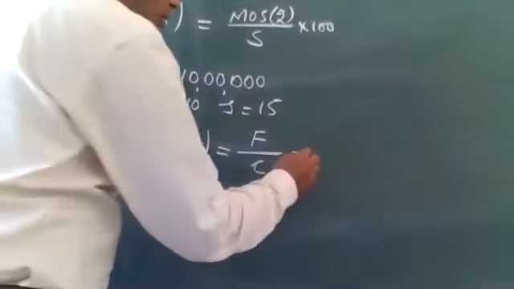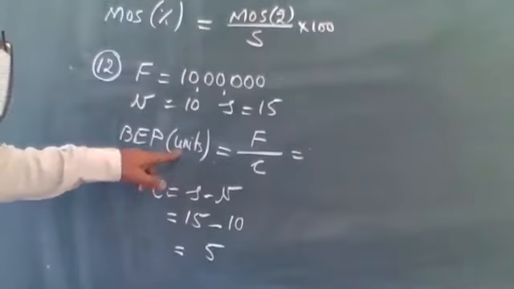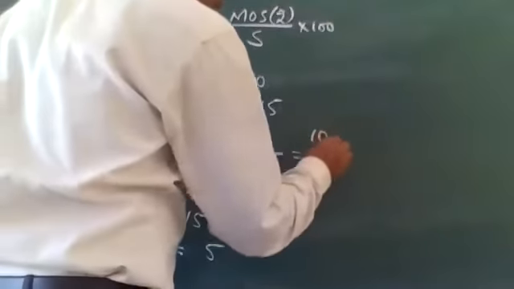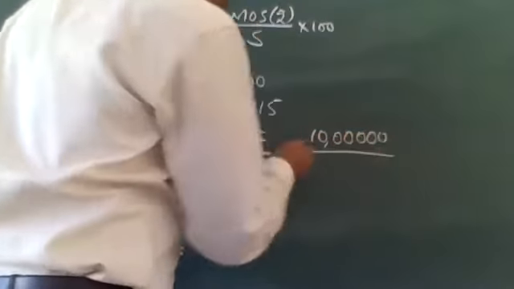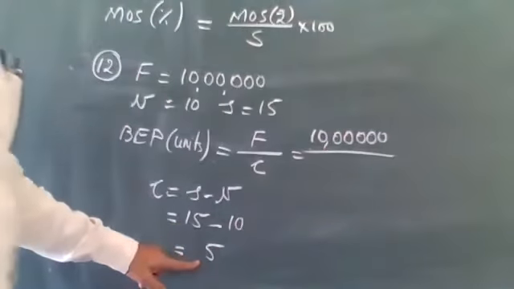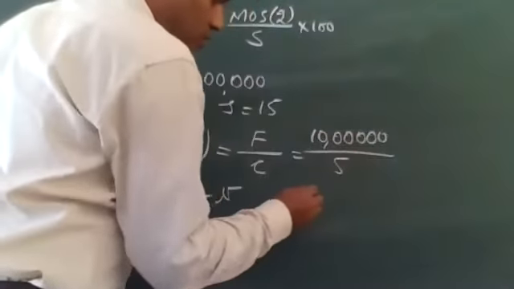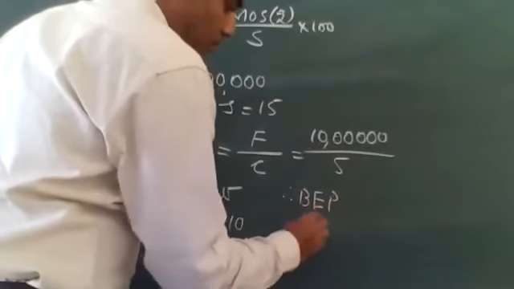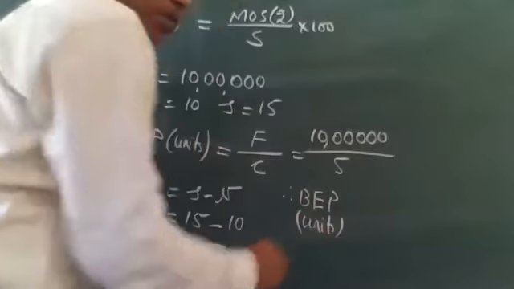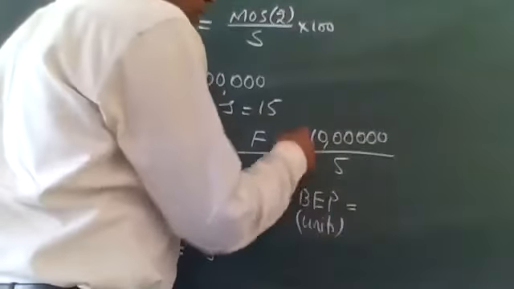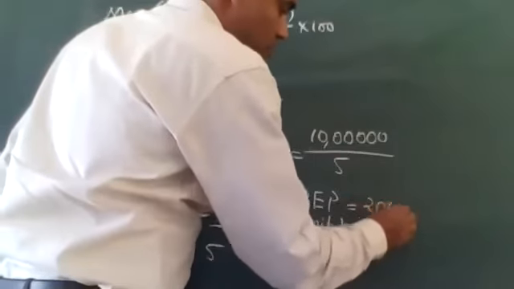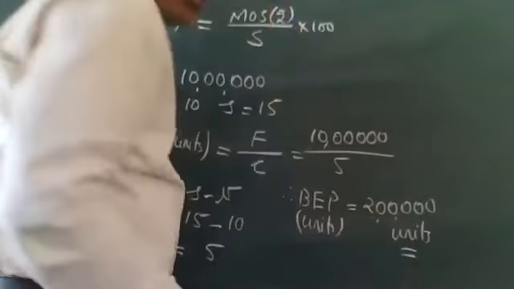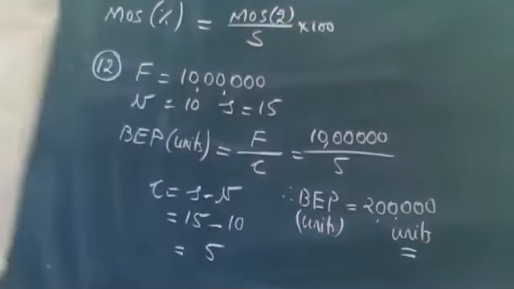So I can come back to this formula. BEP units, fixed cost by contribution per unit. Fixed cost is how much? 10 lakhs. Contribution per unit is how much? 5 rupees. So your answer is BEP units equals 10 lakhs divided by 5 rupees, which comes to 2 lakh units. Is this okay? Yes.